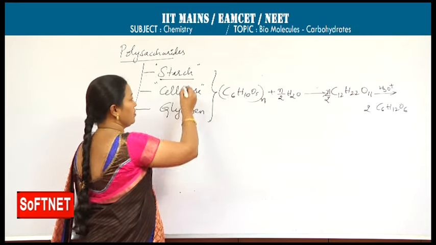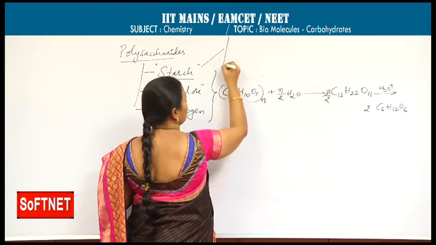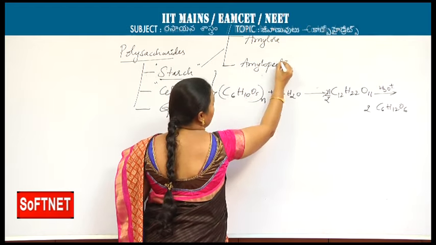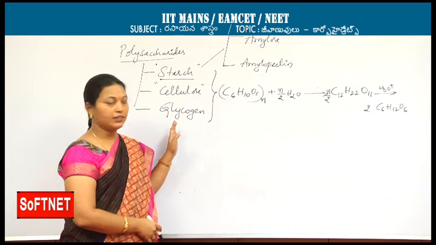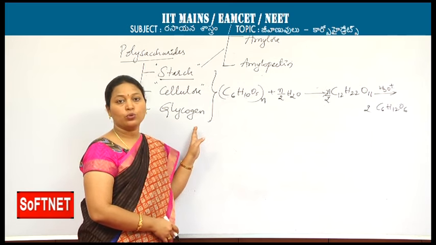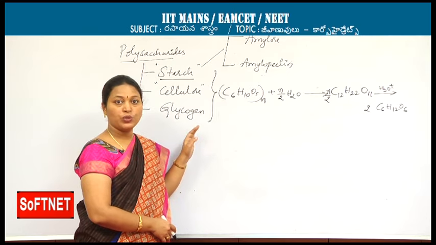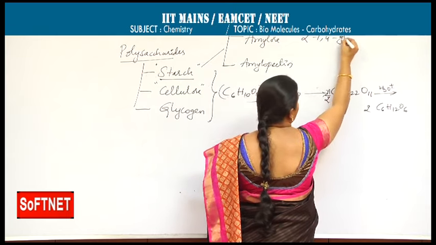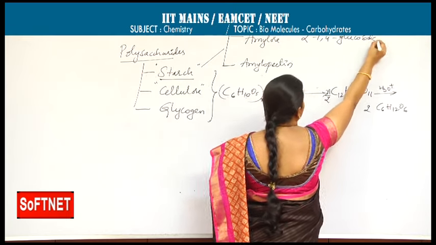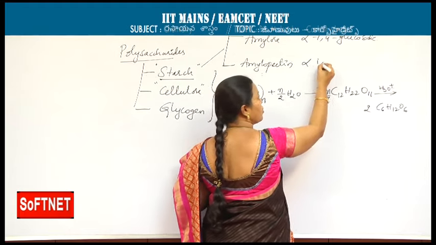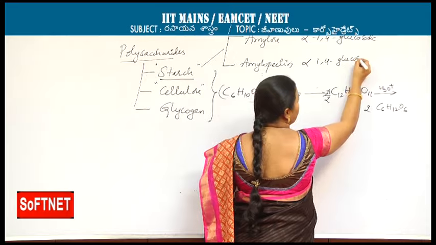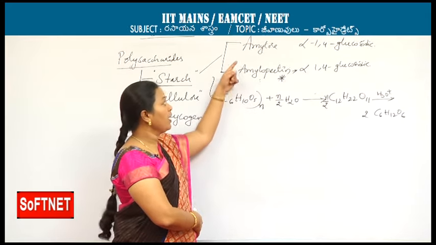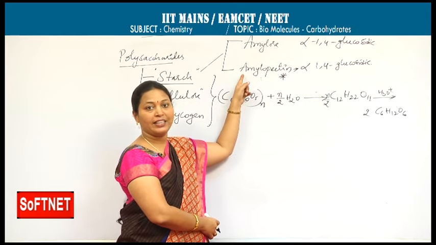The important aspect here is that starch contains two parts, amylose and amylopectin. Amylose and amylopectin in turn have alpha D glucose units. Alpha D glucose units are linked through alpha 1,4 glycosidic linkages. In amylopectin also, alpha 1,4 glucosidic linkages are present. Along with this, one more important point: amylose is a linear form, amylopectin is a branched form.